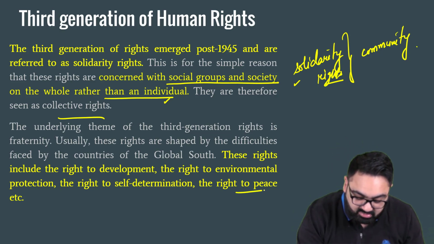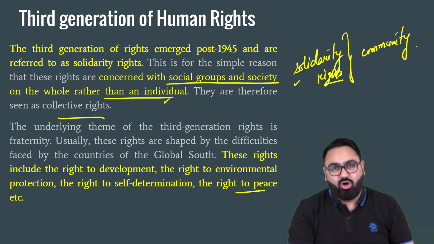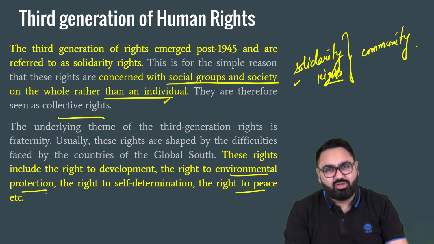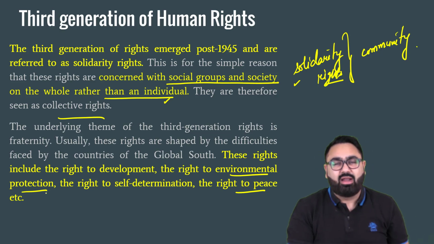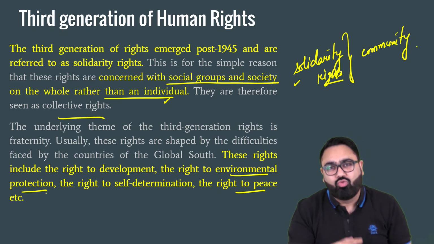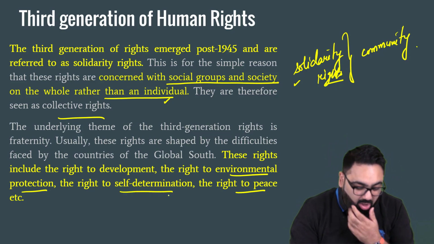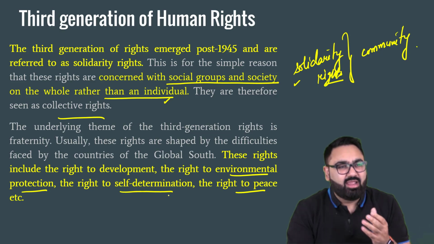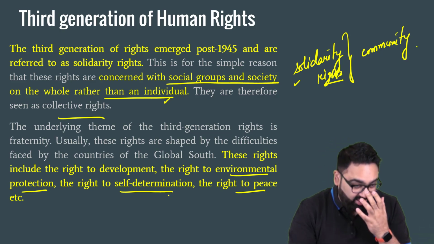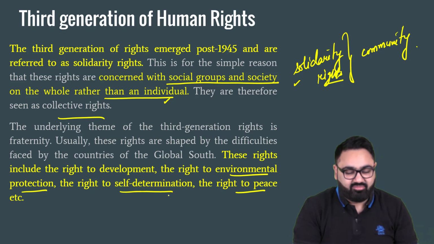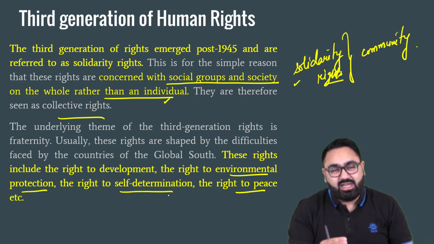Similarly, right to peace means right to not be dragged in a war. Right to environmental protection. When people say environment should be protected, it's not an individual demanding. It is an entire society, it's an entire collective of the people who would benefit with a cleaner environment. Right to self-determination. Self-determination basically means if there is a conflict, for example, let's say between the two sides, people should get the right to decide, rather than some politician deciding for them. These are third generation rights called solidarity rights.